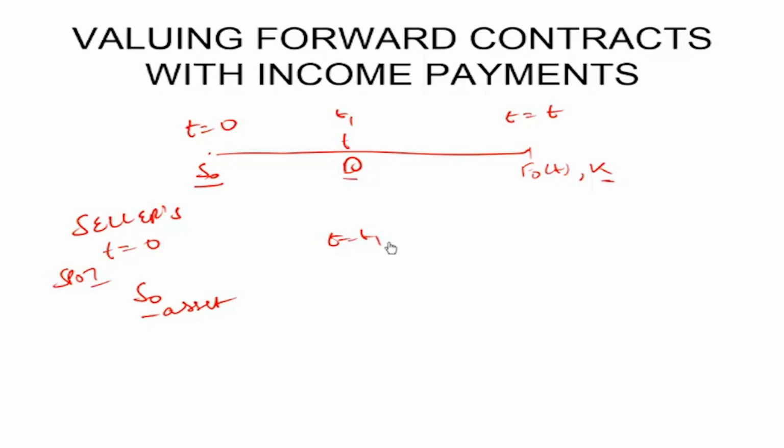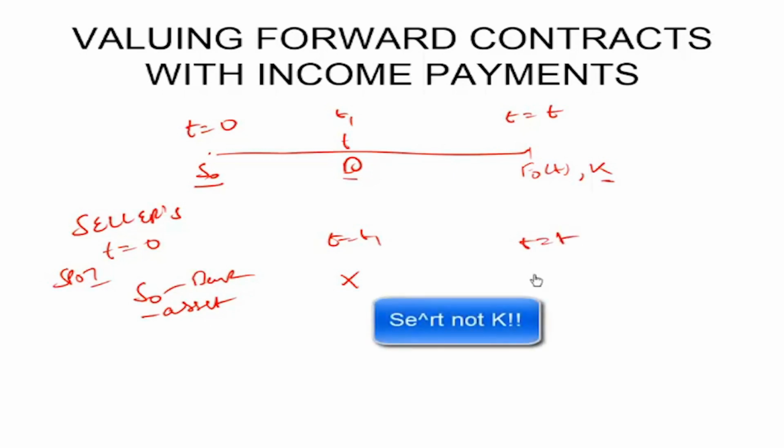Dividend will be given to whoever is owning the stock at that point in time. So if I sell it on the spot, then no dividend is coming at t equal to t1. And of course, I will put this money in a bank. So at t equal to T, I will have a total amount with me equal to K e raised to the power rT. So for selling the asset, you receive K e raised to the power rT.